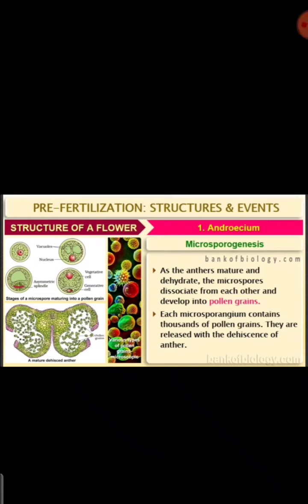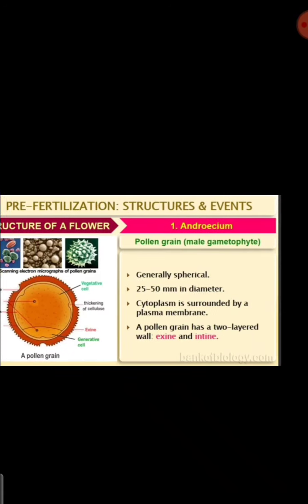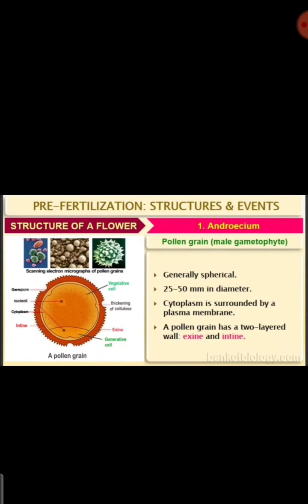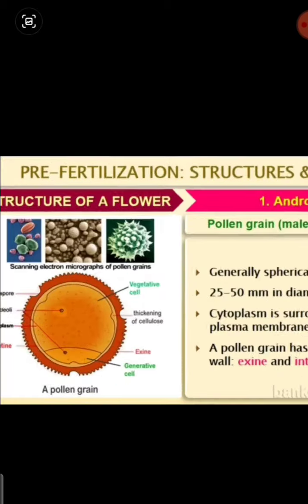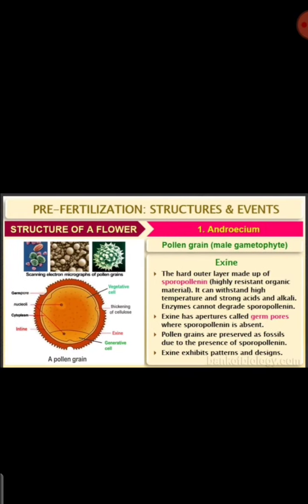Then we studied the microsporangium, which contains thousands of pollen grains. They are released with the dehiscence of the anther. Very important, as I said, is the structure of the pollen grain. It has 2 parts, exine as well as intine. Exine is made up of sporopollenin, a highly resistant organic material which can withstand acid, alkali, everything.